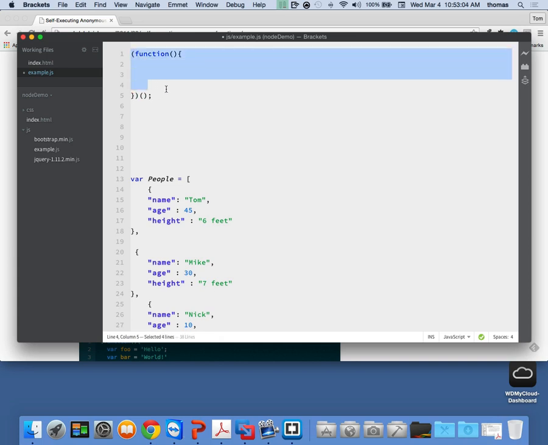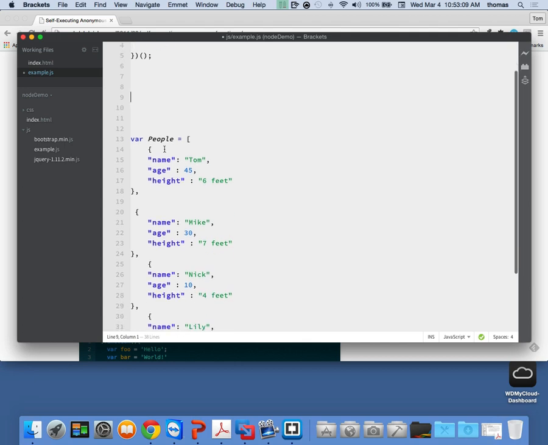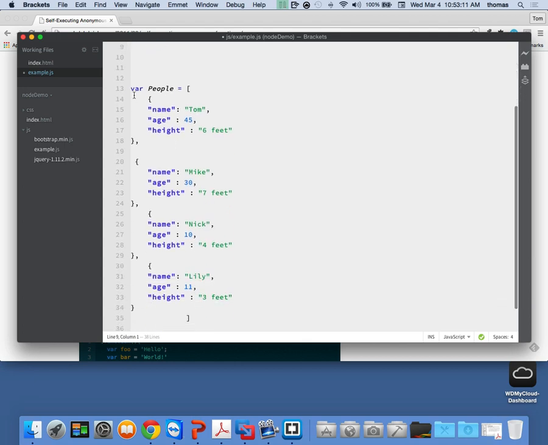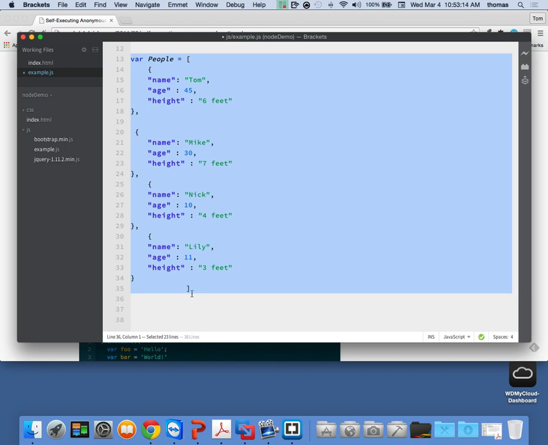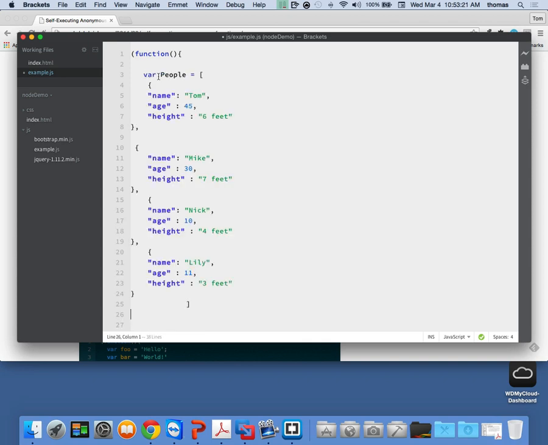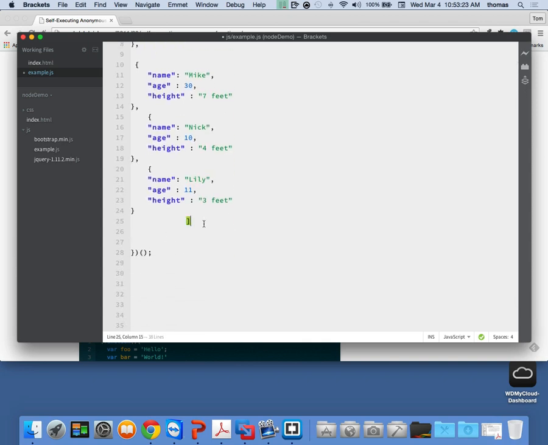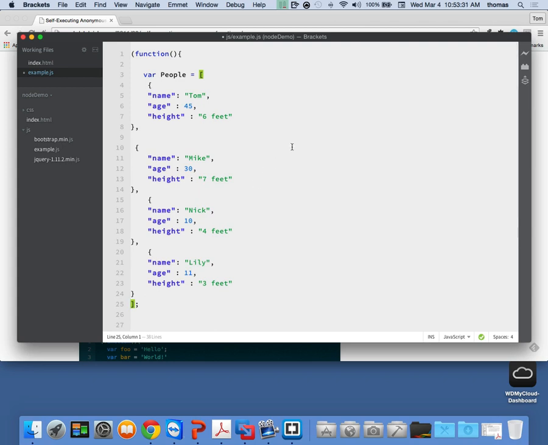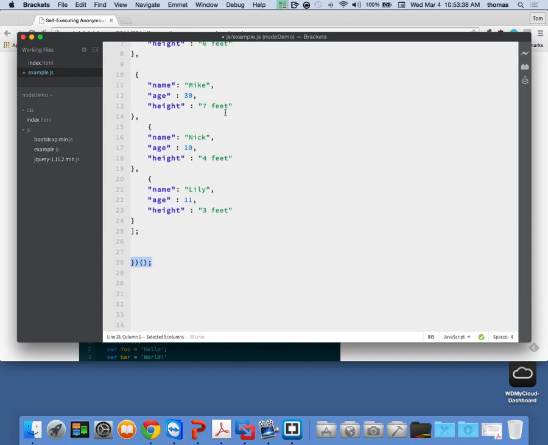This syntax right here. So if I want to execute my people variable and I want it to be available to me and execute right away, I'm going to take all this stuff, right? Here's my people variable. I'm going to cut it out. I'm going to put it inside my self-executing anonymous function, right? And of course, I've got to separate this with a semicolon, right? Because at the end of my array, when I create my array, I create it with a semicolon. Funky? You're going to see this syntax over and over again.